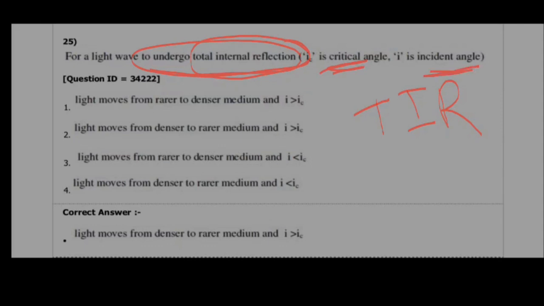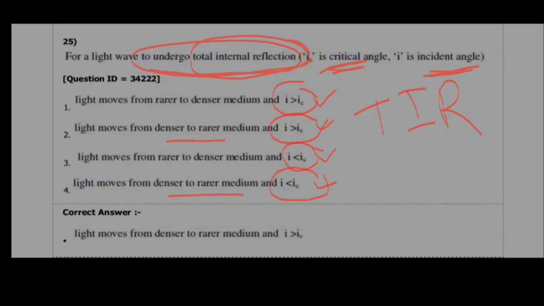The options: light moves from rarer to denser medium with incident angle greater than critical angle, or less than critical angle; denser to rarer medium with incident angle greater than critical angle, or less than critical angle.